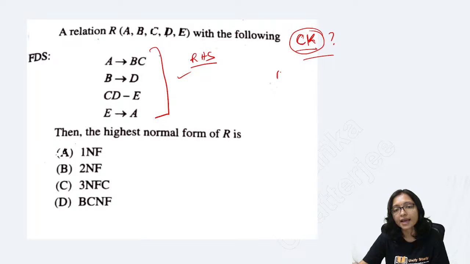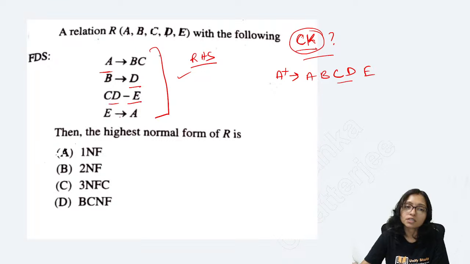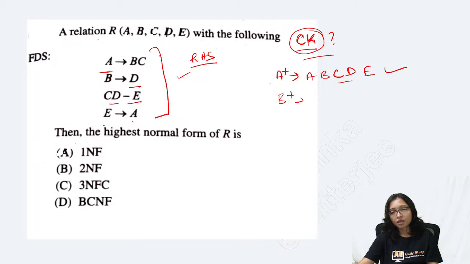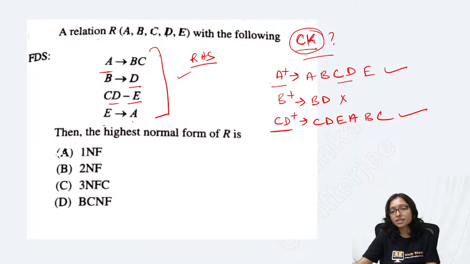I can do the trial method. I will try with A closure first. With the A closure: A, B, C, then B to D, after that C, D to E. So all are possible, so A is my candidate key. If I do B closure, B, D, after that nothing is coming, so B is not my candidate key. If I do C, D closure: C, D, E, A, B, C, all are coming. So C, D is also my candidate key.